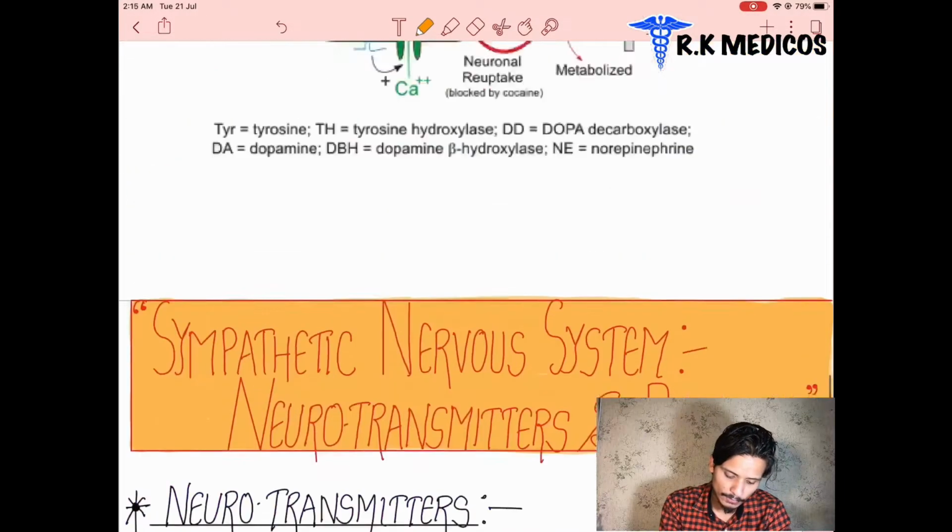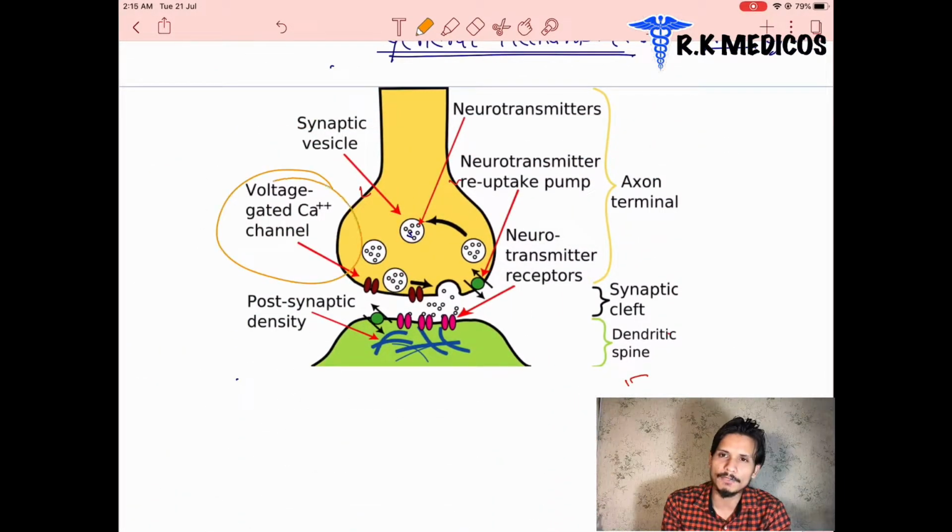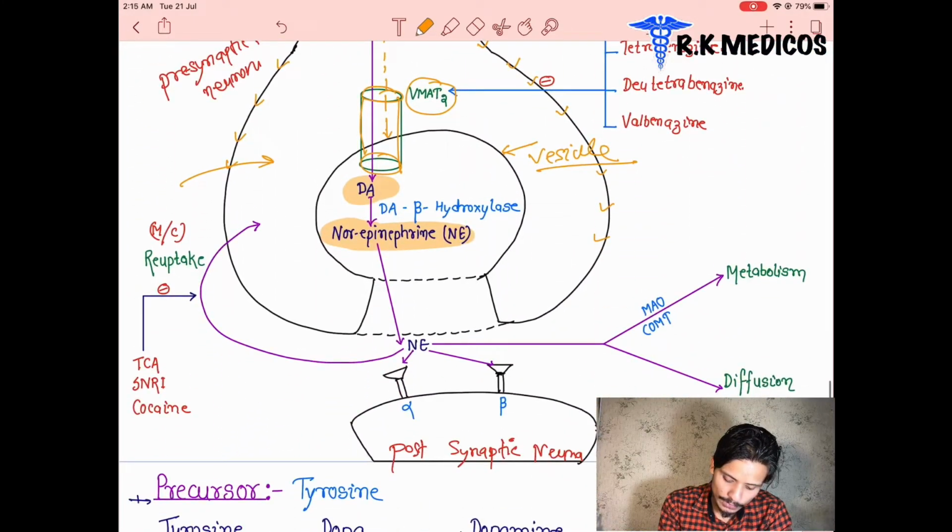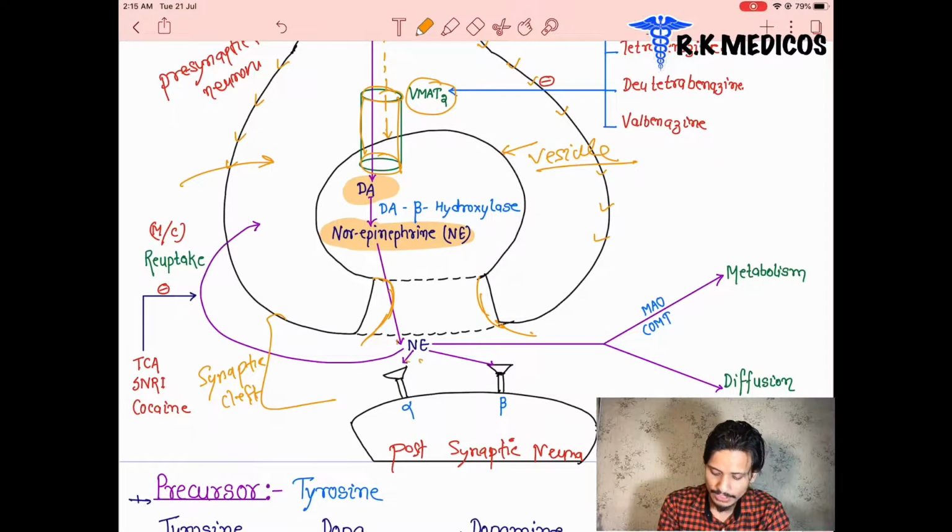From this first diagram, the voltage-gated calcium channels are activated after the depolarization of the neuron. This leads to the entry of calcium (Ca2+) inside, and this calcium leads to the release of the vesicular contents into the synaptic cleft. As we see from the diagram, all the contents are drained into the synaptic cleft region, and after that this norepinephrine has several fates: it is going to bind somewhere, or be metabolized somewhere.